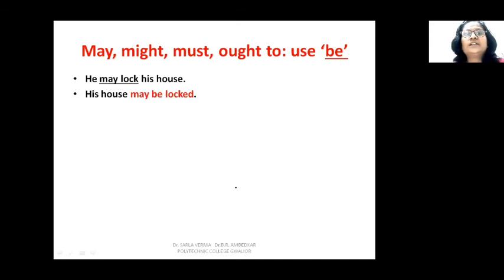Now another interesting thing, whenever these auxiliary verbs may, might, must, ought to are in active voice, we use be to change them into passive. Like, he may lock his house. So the object is lock what? His house. So his house will become the subject. His house may be locked. Third form of lock is locked. So his house may be locked.